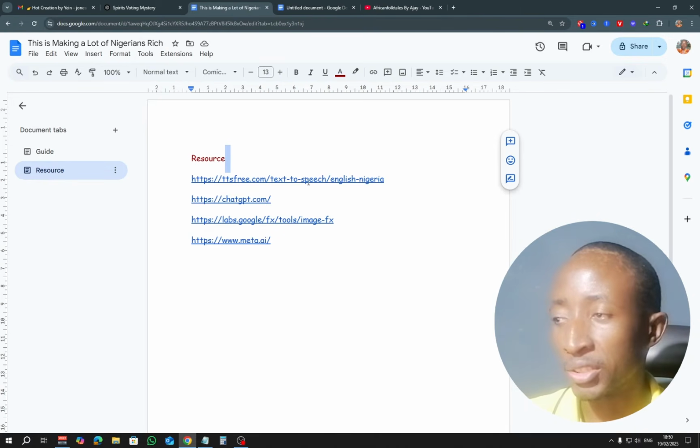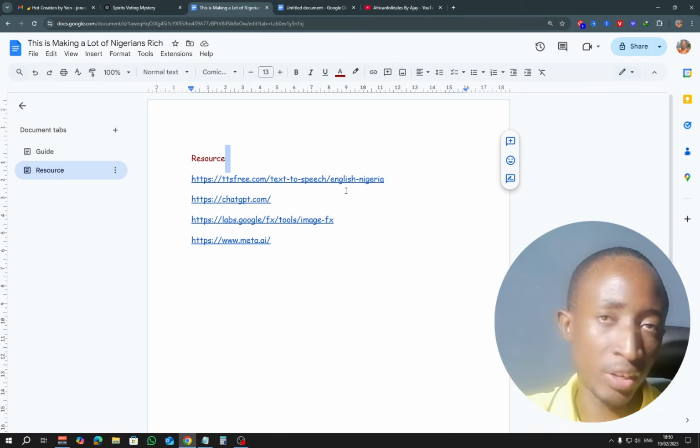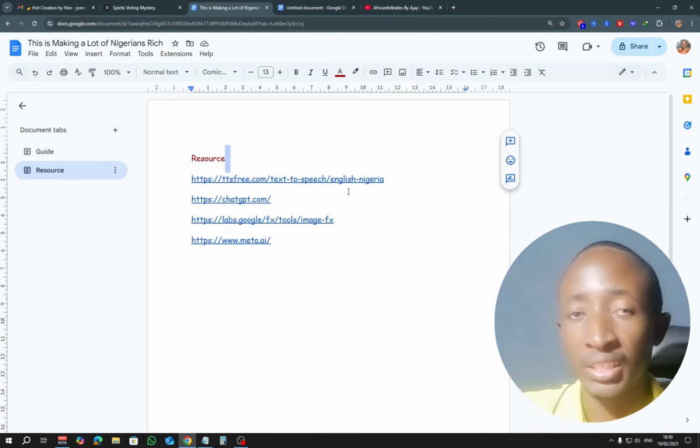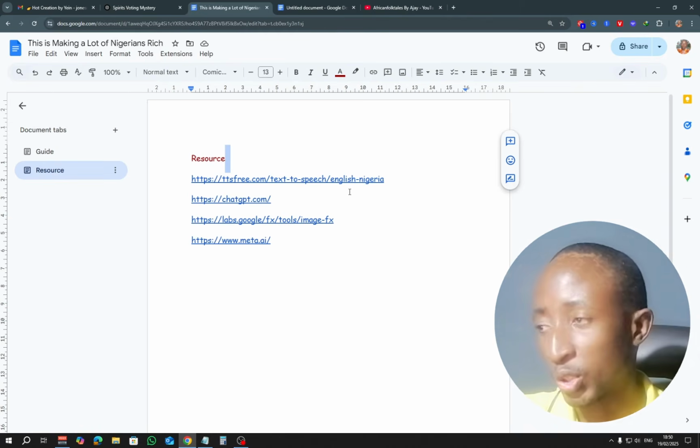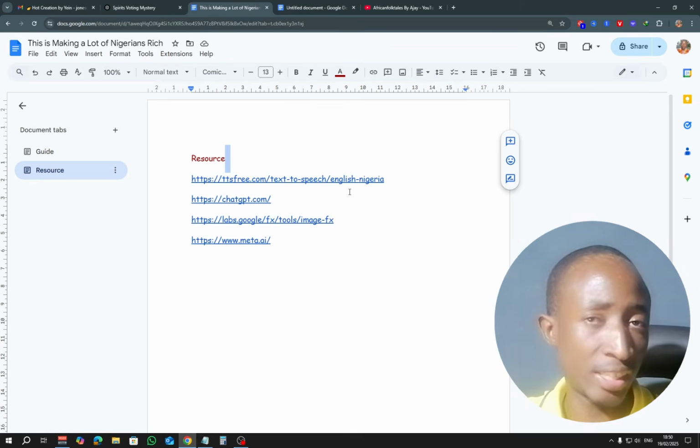The other one is the one we're going to use to generate voiceovers, and is known as TTS free. Now if you have 11 labs, you can still use 11 labs. There's a free version where you get 10,000 characters, and you can also use that one to generate voiceovers for yourself. And I think 11 labs also has Nigerian accents and the like.